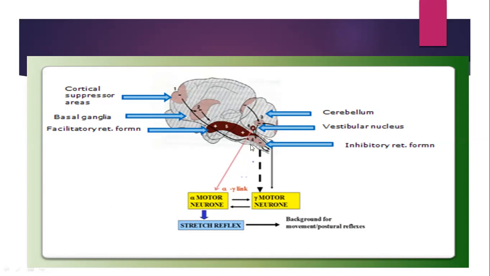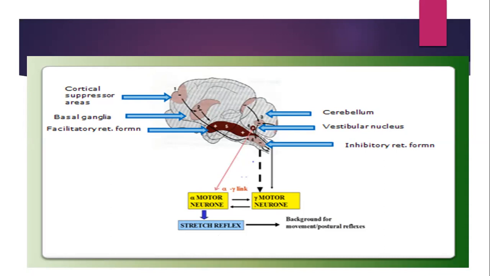It is controlled supraspinally by these other parts of the CNS. So it will be having facilitatory part also, and it will be having inhibitory part also. Say for example, this inhibition, the cortical suppressor area, the basal ganglia, the cerebellum, they are going to inhibit the discharge of this. And due to the inhibition, the stretch reflex is inhibited, and the tone will be determined at that particular point, whatever is required.